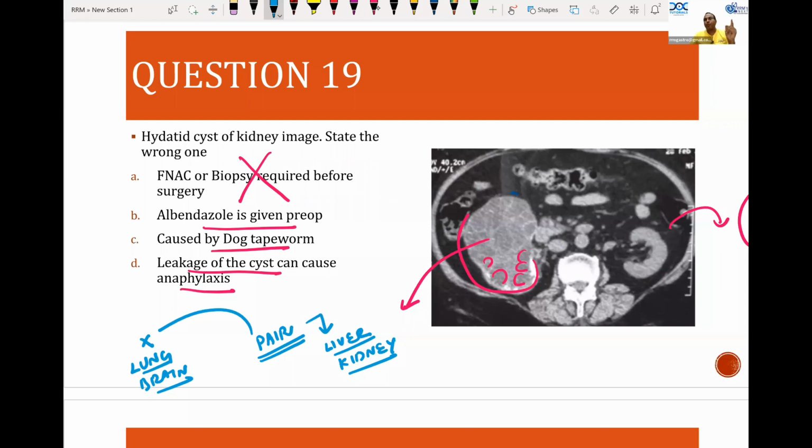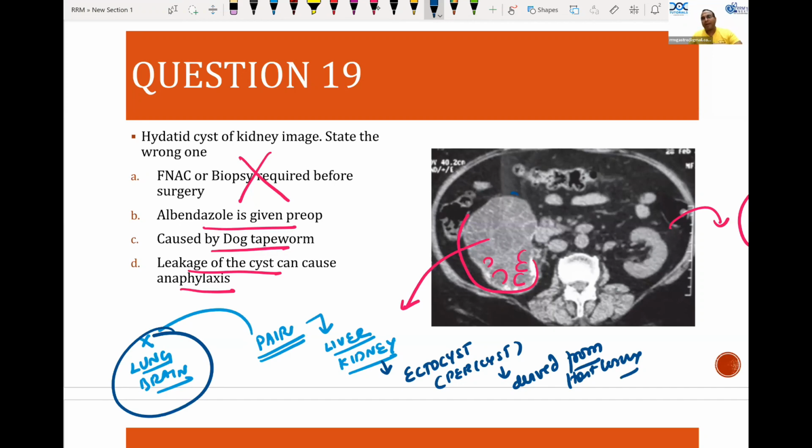PAR is percutaneous aspiration, infusion, reaspiration. It is because, very simply, only in liver and kidney they have an ectocyst, also known as pericyst. This pericyst is derived from the host tissue. Lung and brain will have no ectocyst. When I try to puncture, it may rupture outside and can disseminate. So we don't do it in lung and brain. It is possible only in liver and kidney. Please remember, percutaneous aspiration, infusion and reaspiration is nothing but PAR.